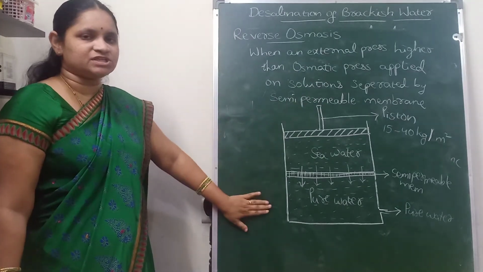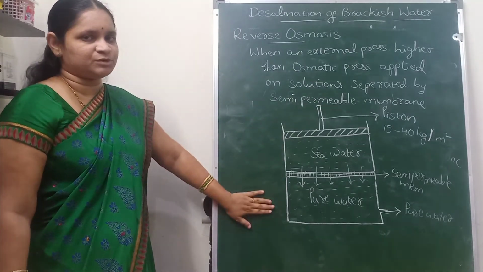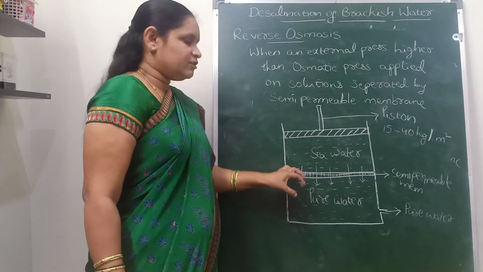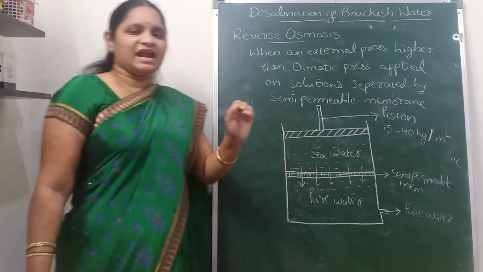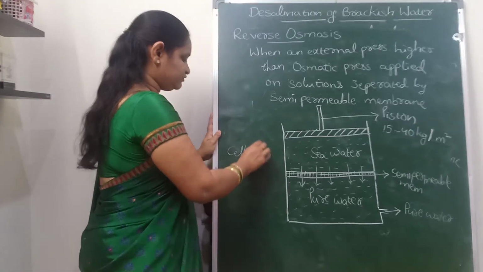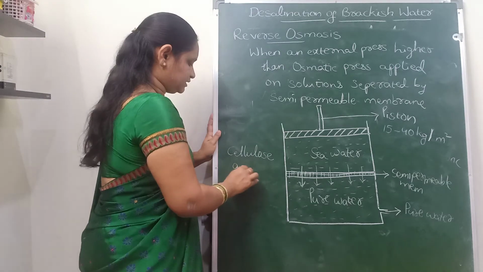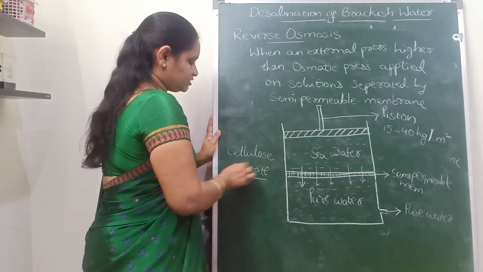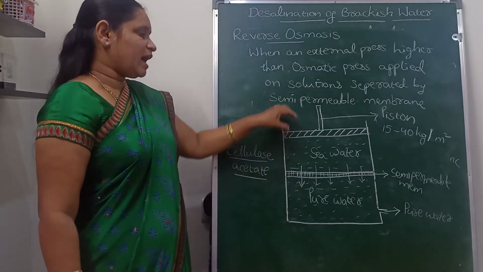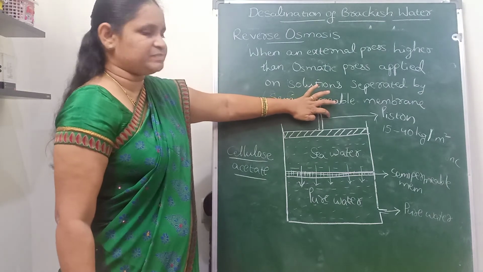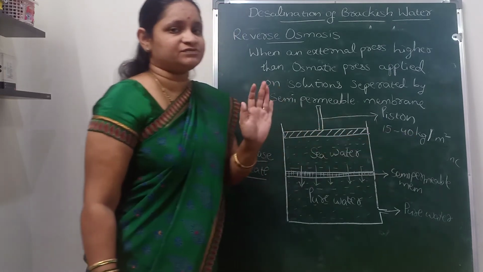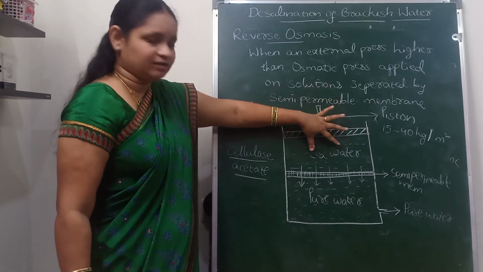This is the method used in the reverse osmosis process, where in a container the sea water is separated from the pure water with the help of a semi-permeable membrane, and generally in the reverse osmosis process the semi-permeable membrane used is made of cellulose acetate. On the sea water, with the help of a piston, an external pressure of 15 to 40 kg per meter square will be applied, so that because of the pressure